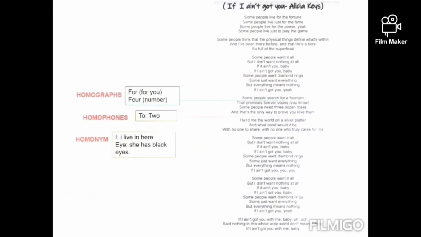Let's focus on writing. On the other hand, homographs are words that are spelled the same, but have different meanings. For example, "for" as in for you and a person, or "four" as a number. Phonologically, they sound the same, but grammatically they are written differently and they do not mean the same. Similarly, the word is written with Greek words: homo means the same, and graph means writing.